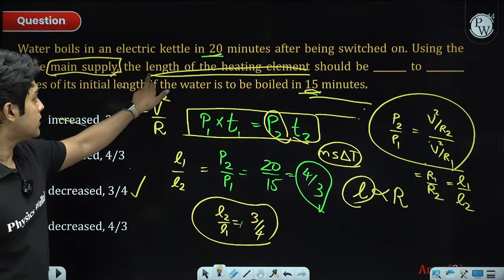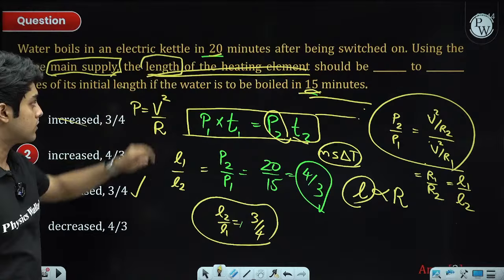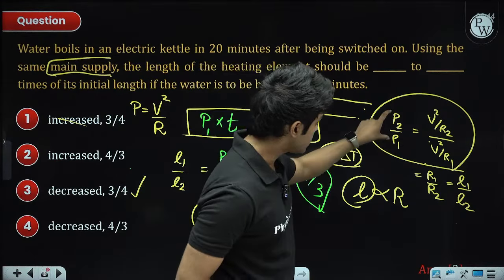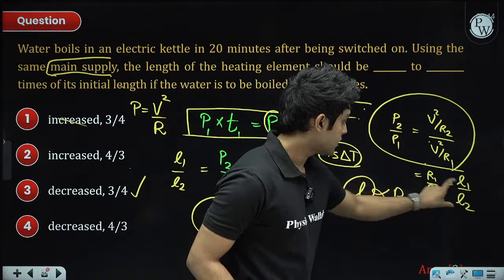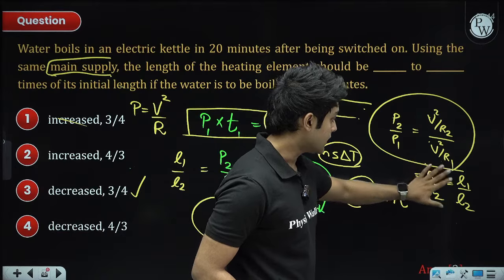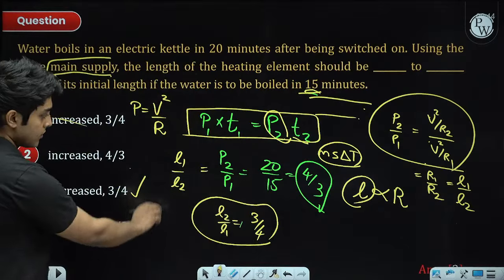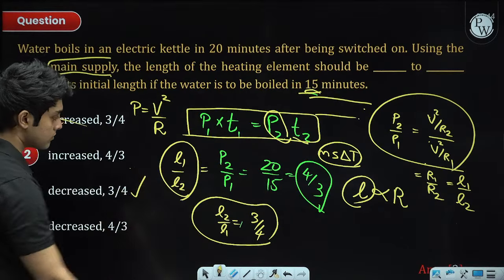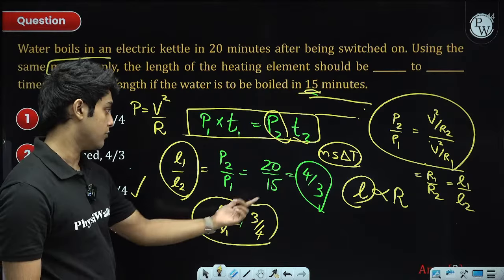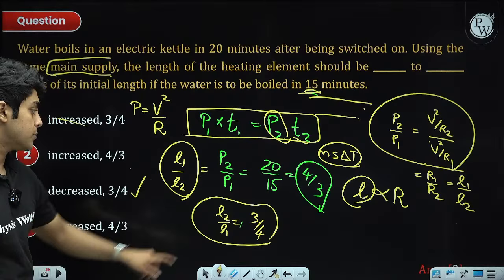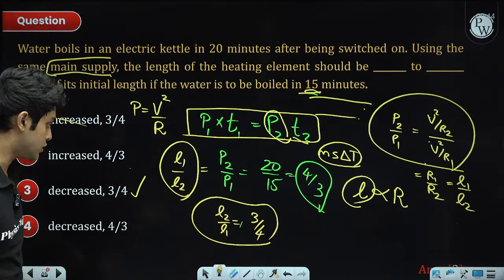They wanted to know what happens to the length. That's why I had to replace the power ratio with the resistance ratio, and the resistance ratio is the same as the length ratio. Finally we compared L1 by L2, it turns out to be 4 by 3, or L2 by L1 is 3 by 4, which means the final length is 3/4 of the initial length.